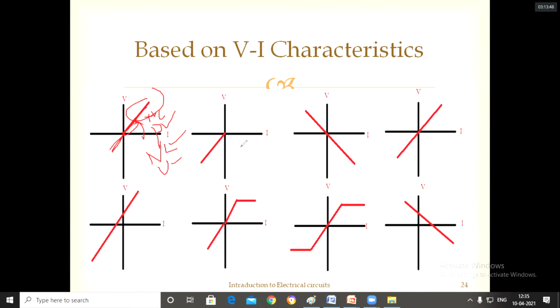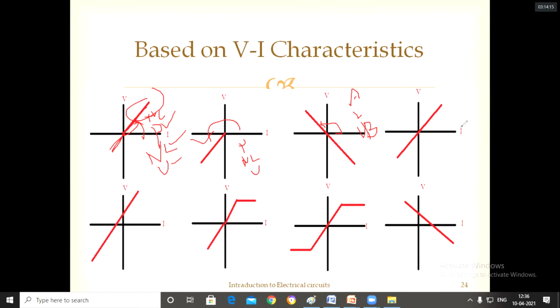This is also the same. This is also in the third quadrant: passive, non-linear, unilateral. So this is negative. Positive slope means passive, negative slope means active element. Linear, and bilateral element, it is following in both directions.